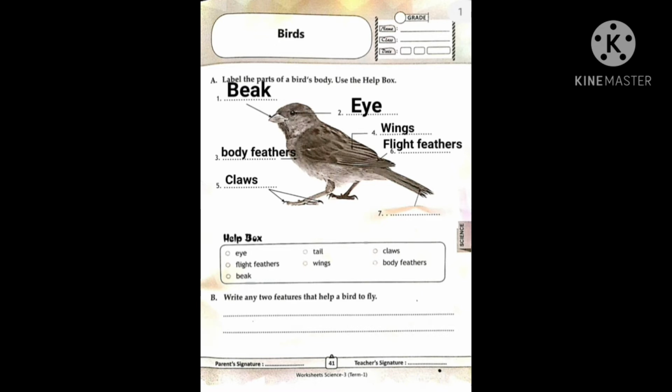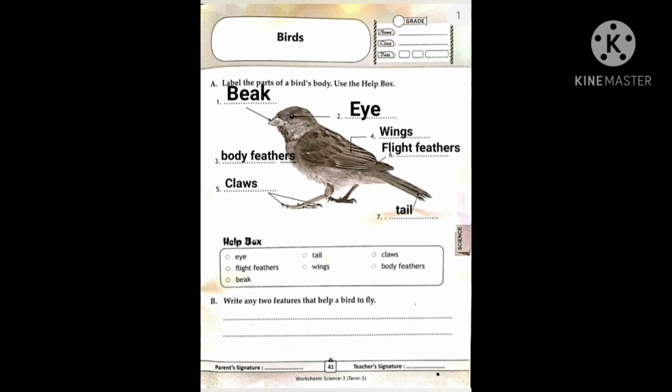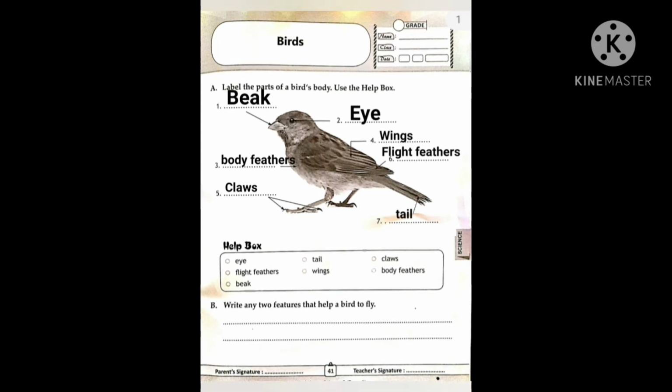Now, the last one, the seventh one. Which body part is this? Yes, this is the tail of the bird. The tail acts as a rudder and helps in changing direction while flying. So we can write here tail.